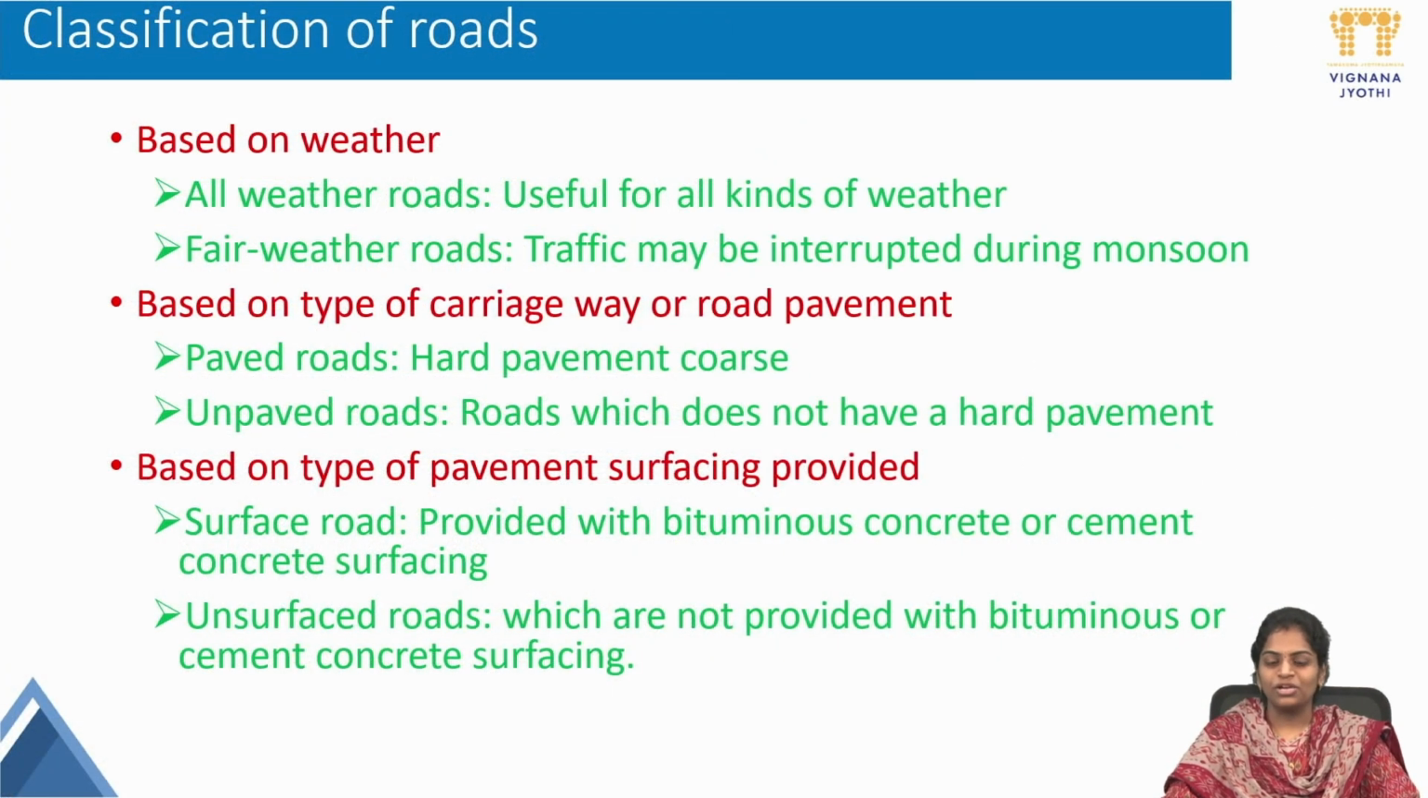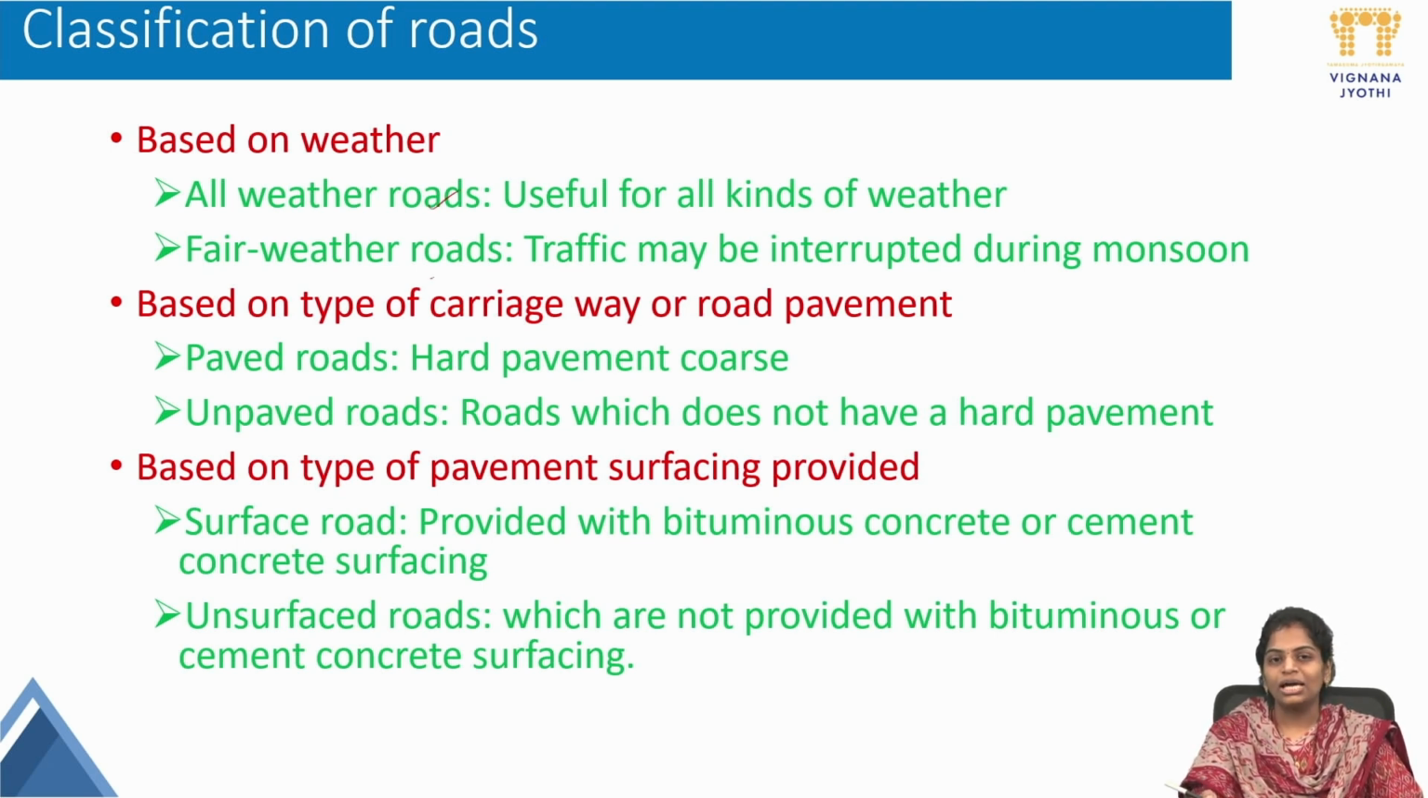There are different types of roads. We'll see in each category how roads are classified. Based on the weather, they are classified as two types: all weather roads and fair weather roads. All weather roads can be useful for all kinds of weather, whereas for fair weather roads, traffic may be interrupted during the monsoon season. In rainy seasons, we cannot use earthen roads. They may get skidding. So based on the weather, there are two categories: all weather roads and fair weather roads.